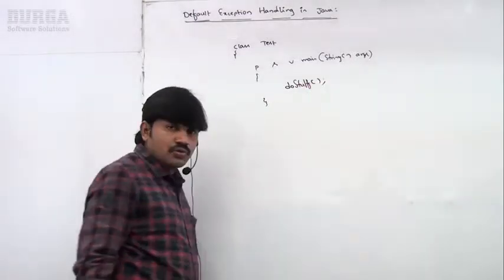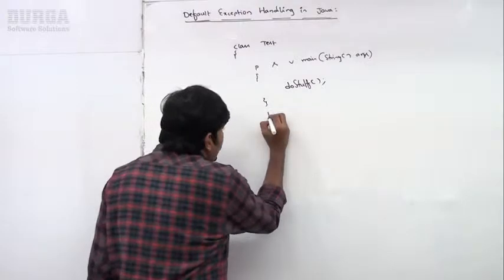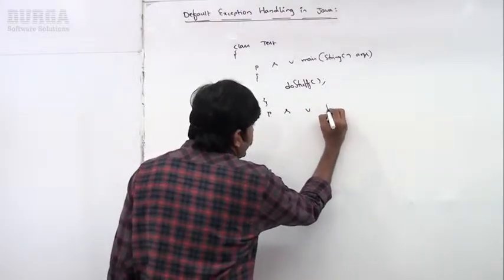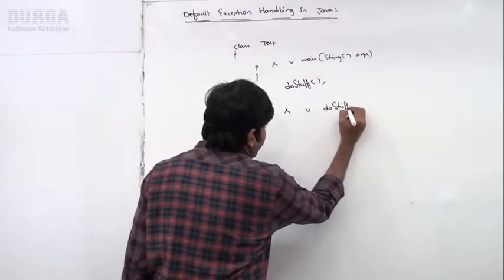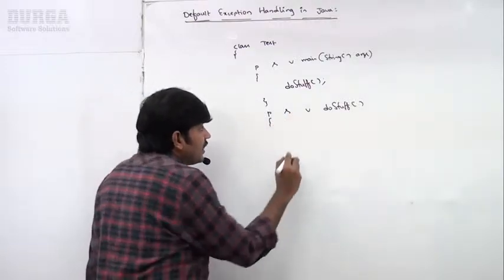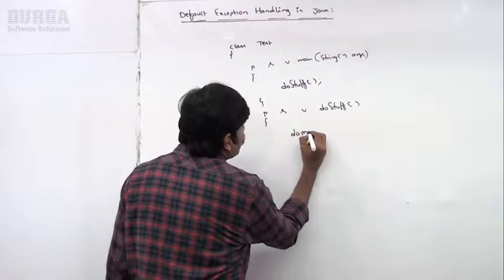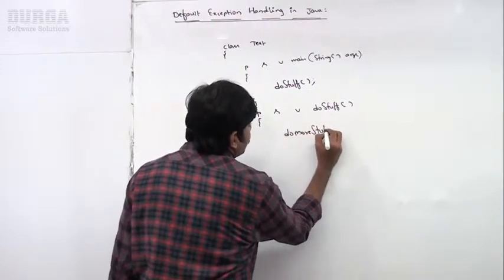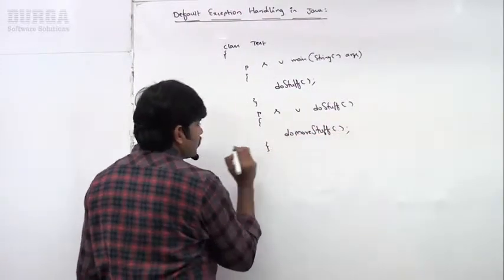Now public static void do stuff internally calls do more stuff.